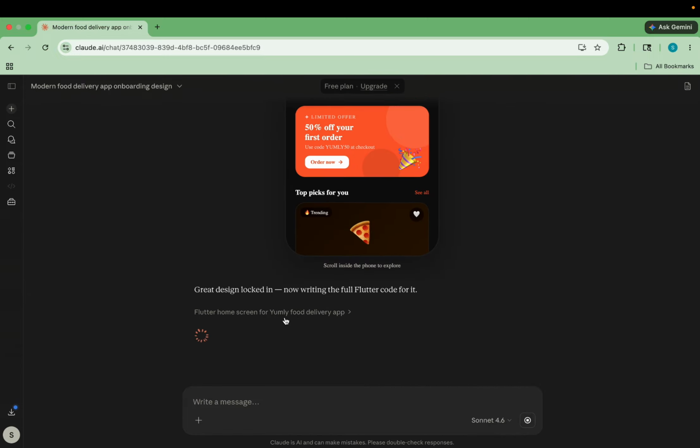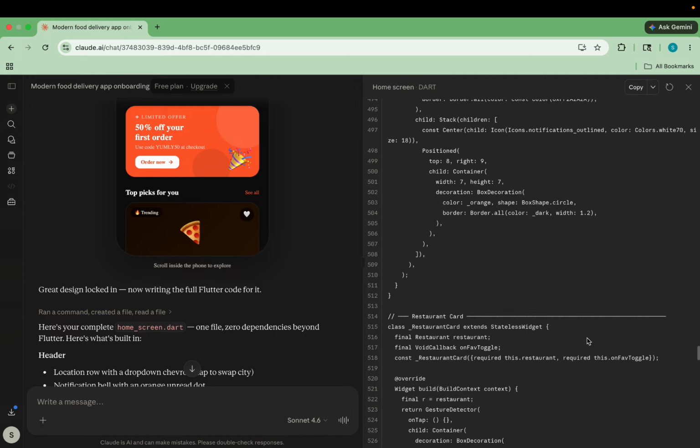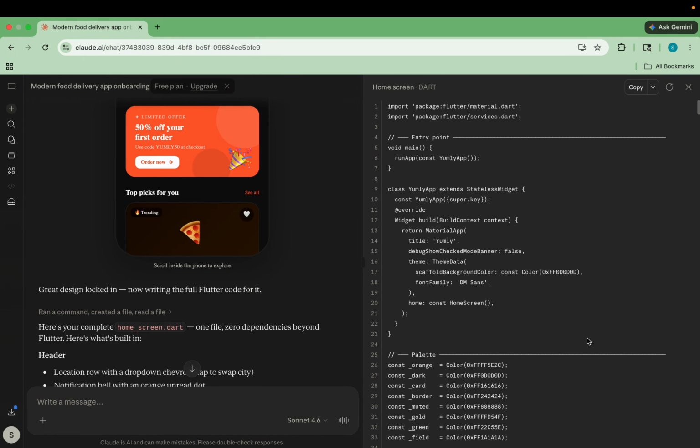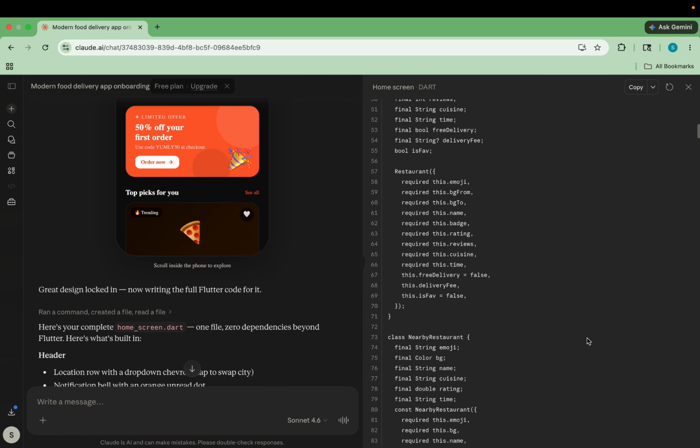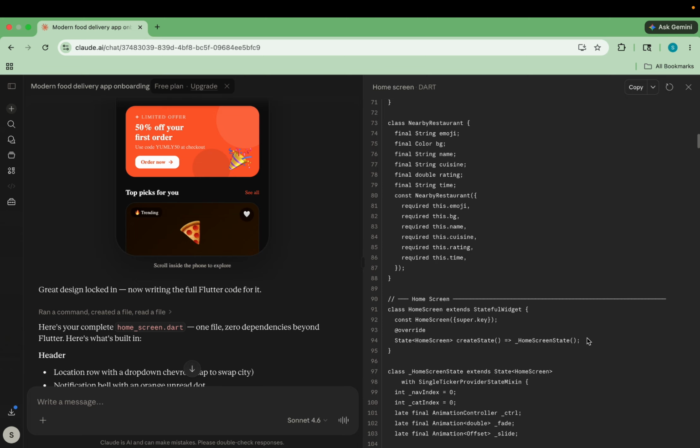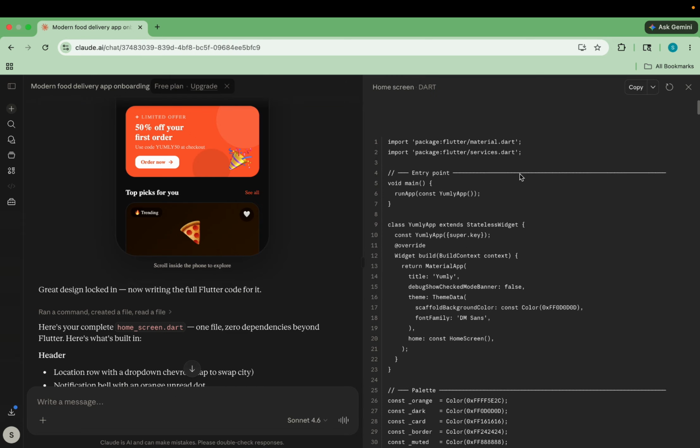Now they are writing the code over here, so I'm just going to wait for the code. Okay, yeah, so here you can see that this is the complete code given by Claude. And okay, they have just added some categories as well, that I can see. Okay, this is a home screen dart page.